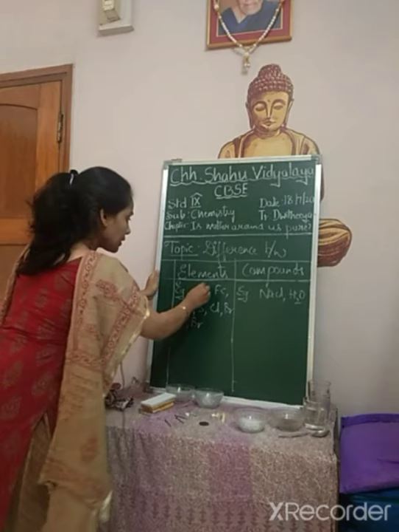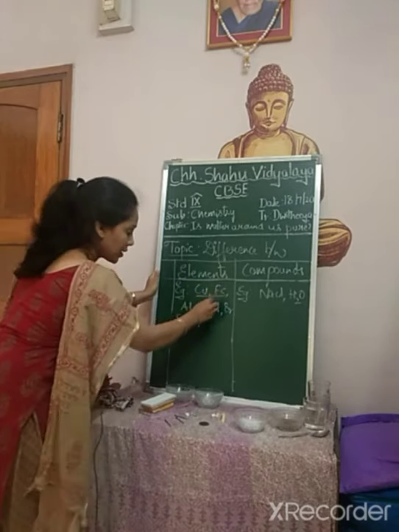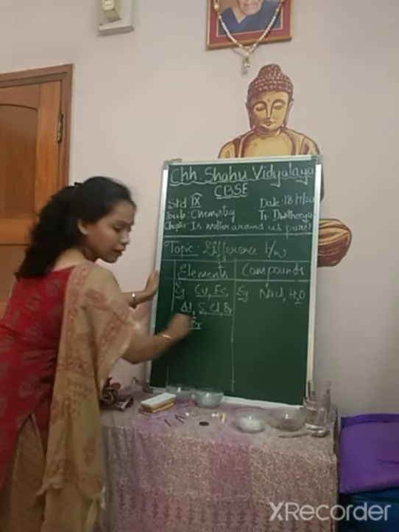Now, elements can be further divided into what? Metals, non-metals and metalloids, right.